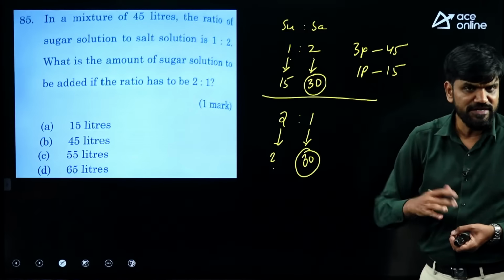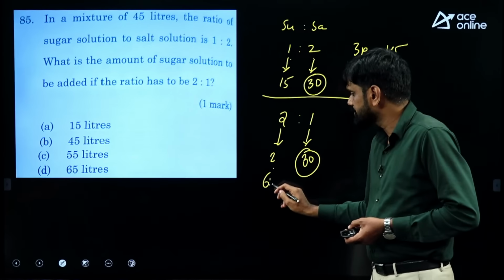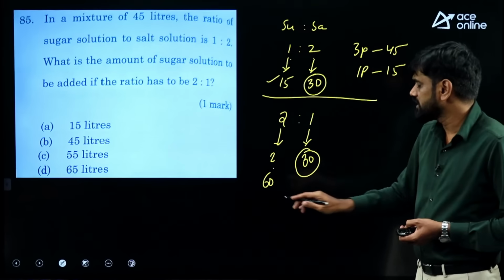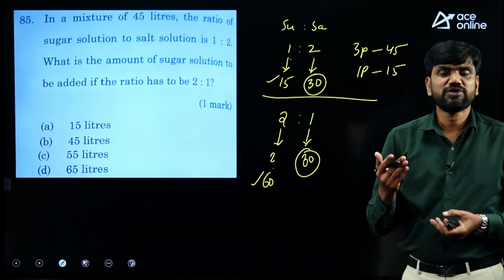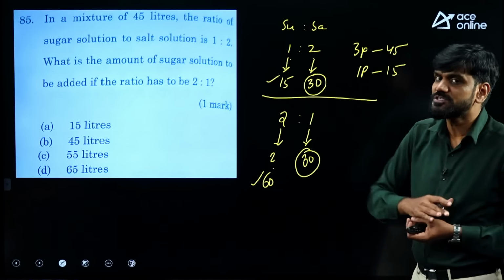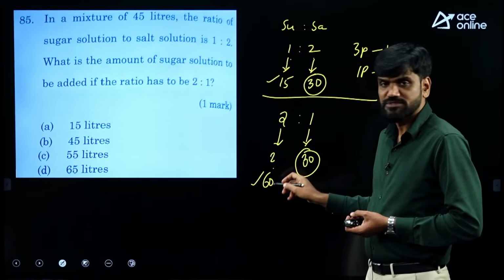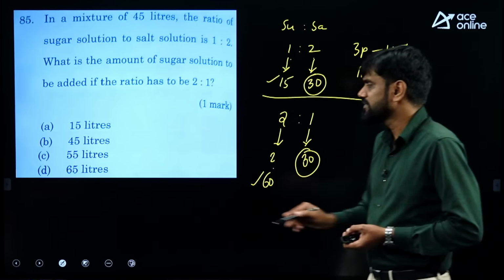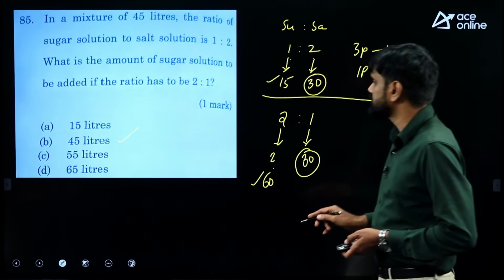If one part is 30, 2 parts have to be 60. That means earlier sugar was how many liters? 15 liters out of 45. Now sugar is 60 liters. For the sugar to become 60 liters, how much sugar must be added? For 15 to become 60, how many liters have to be added? 45 liters. Hence it has to be option B.